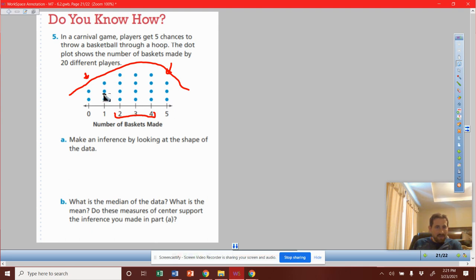So I'm just kind of counting how many dots there were. I had 9 dots to the left of 3, 7 dots to the right. So there's my 9th. Yeah, we'll fall on 3. So our median is going to equal 3.